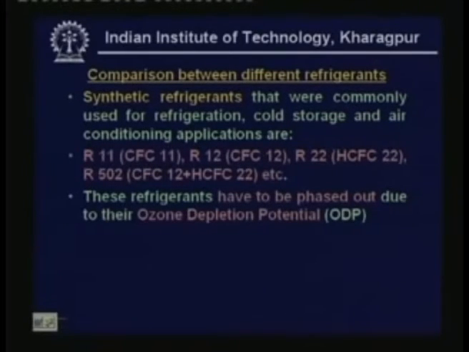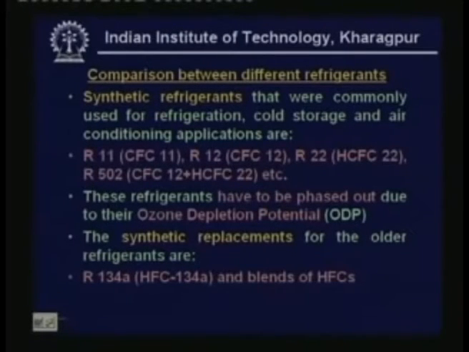These were used very widely, but these refrigerants had to be phased out due to their ozone depleting potential. That means all these refrigerants have non-zero ODP values. So, due to the Montreal Protocol, all these refrigerants were already phased out or have to be phased out. The synthetic replacements for the older refrigerants include R134a. This is an HFC, a hydrofluorocarbon, which does not contain chlorine, so its ODP value is 0 and it can be used. In addition, various blends of hydrofluorocarbons are also being used as synthetic replacements.